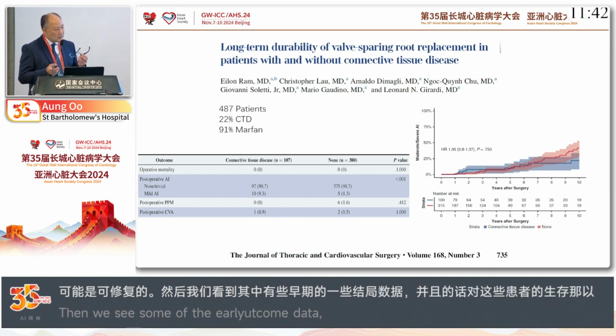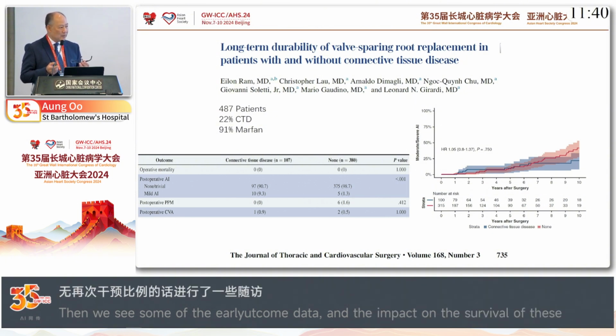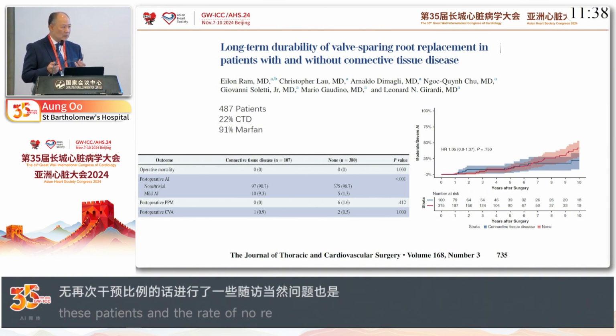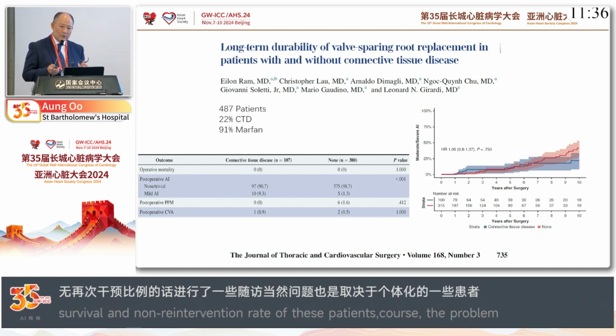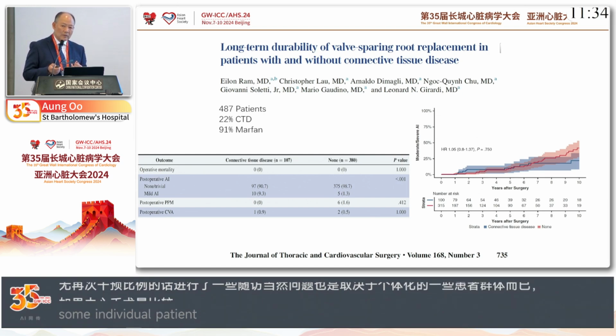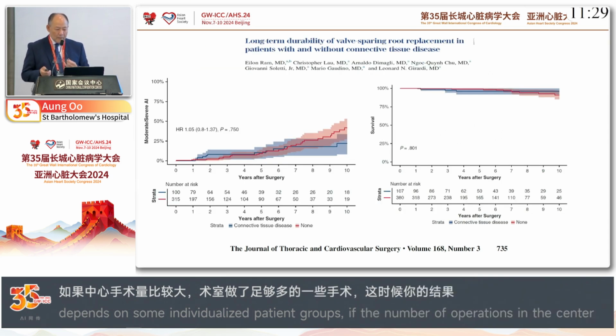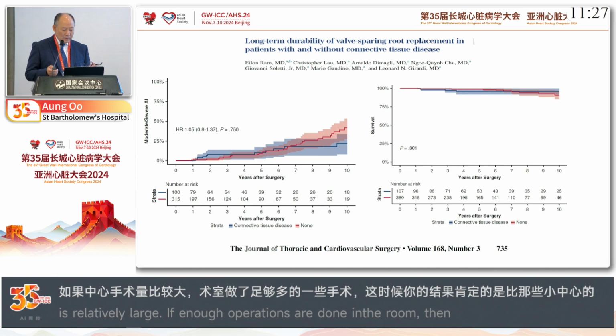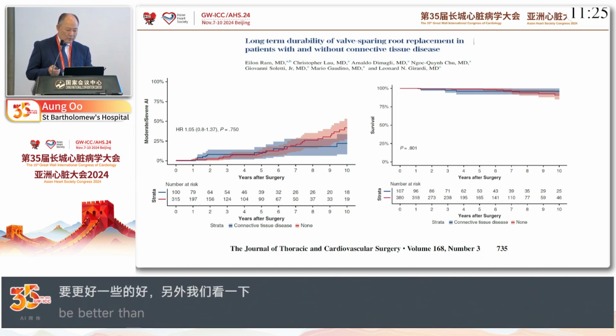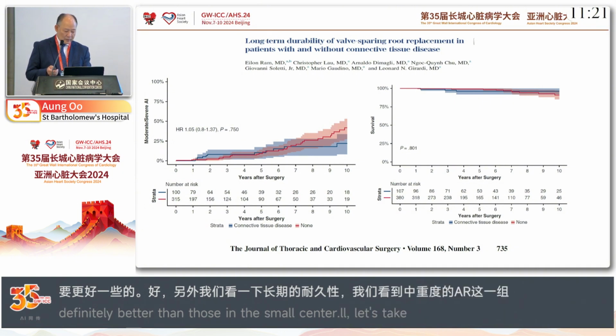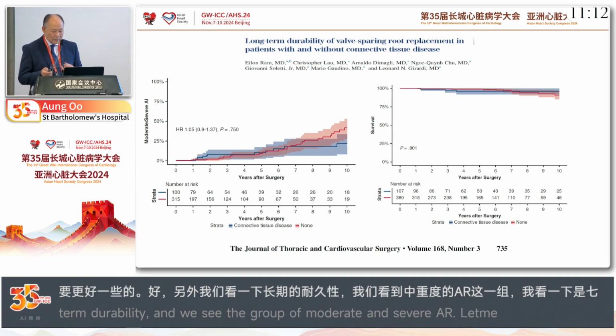But the question depends on the individual group. If you have a high volume center with people doing enough operations, the valve-sparing route, your outcome will be better compared to if you're doing a small number. Then for long-term durability, you can see that the moderate to severe AR group, beyond 7 years onwards, starts to be affected, but survival is quite good.